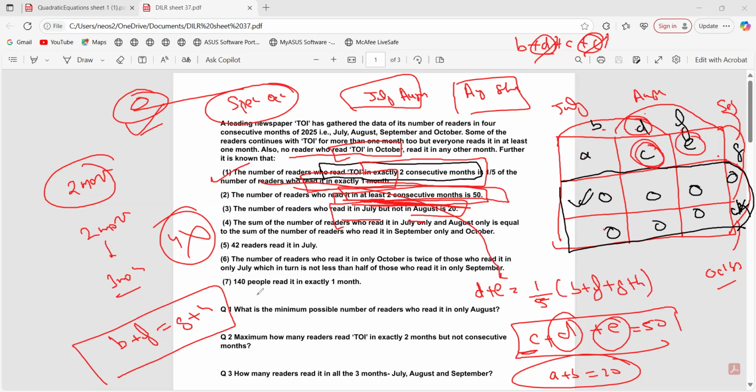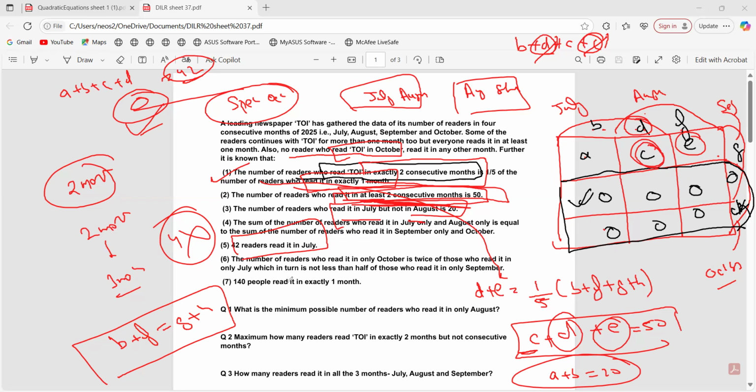How many equations are there in this? Fifth: 42 readers read it in July. So July is what? A, B, C, D, right? A plus B plus C plus D is 42, right? Clear? Clear.